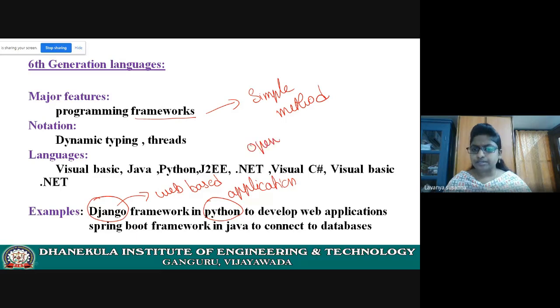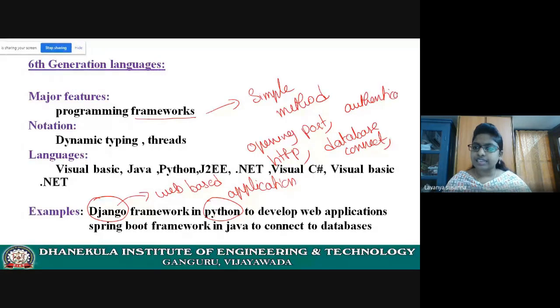opening port, no need to write code for opening port. For HTTP communication, no need to write code for HTTP communication. For database connection, no need to write code for database connection. Authentication, just like login, no need to write code for authentication.